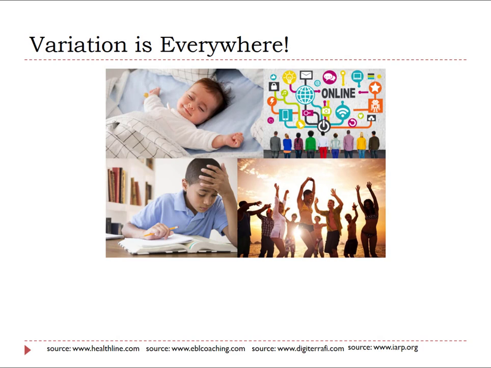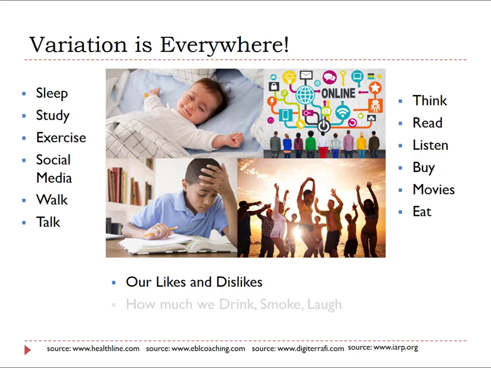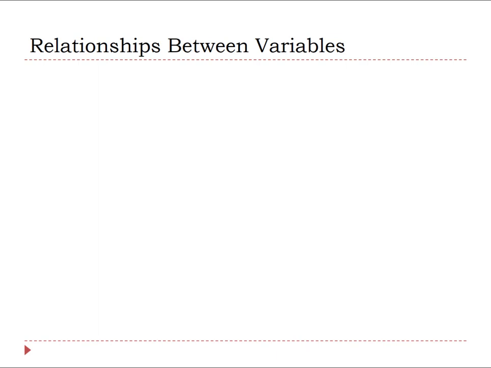We vary in everything we do: how much we sleep, how much we study, exercise, time spent on social media, time with friends, how much we walk, talk, think, read, and listen, how much we buy, what we buy, the movies we watch, what food we eat, how much we eat, our likes and dislikes, how much we drink, smoke, laugh, cry, dance, and sing.